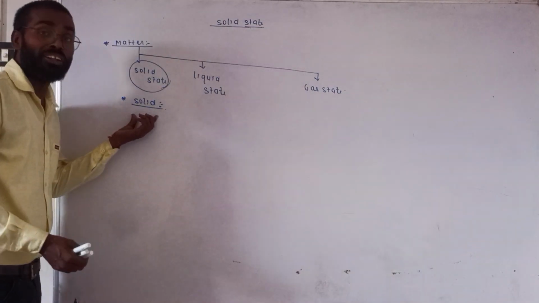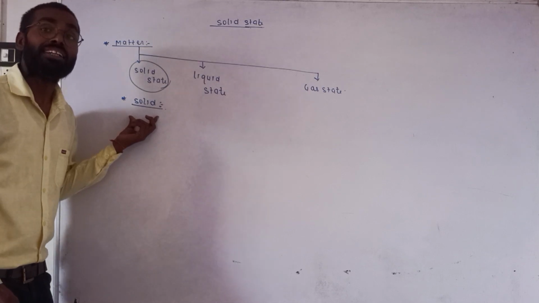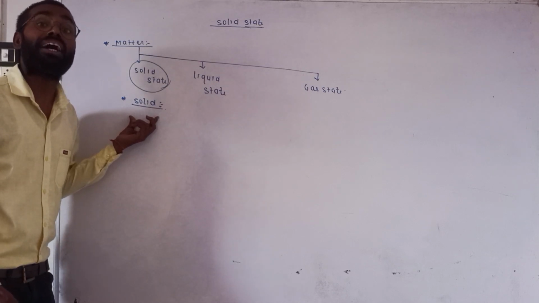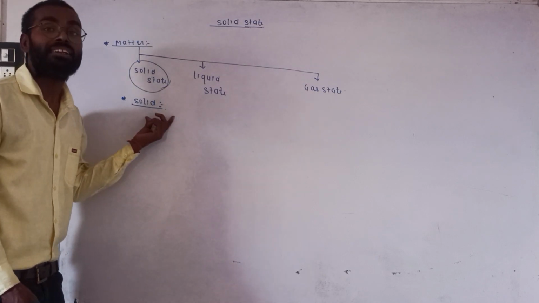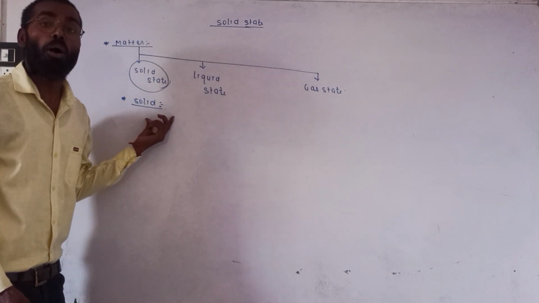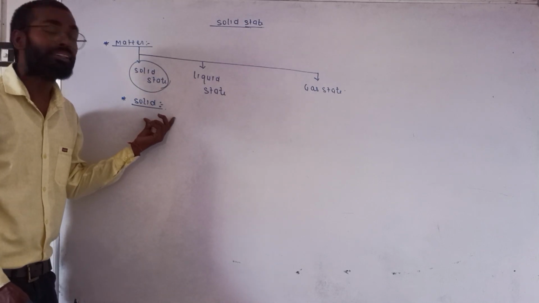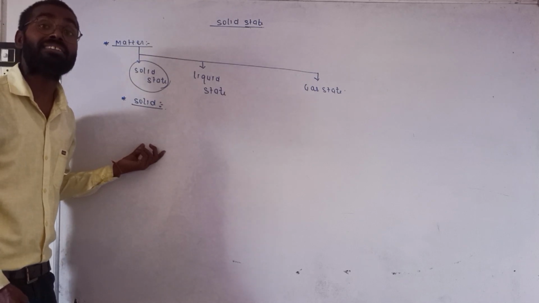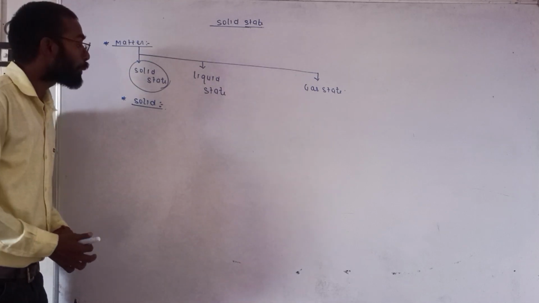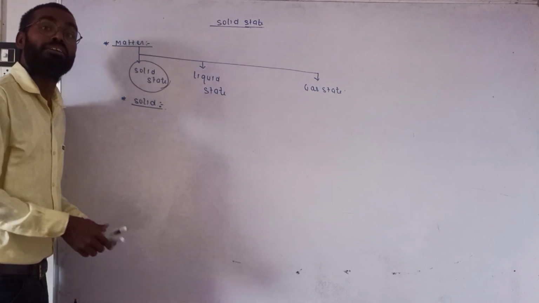In solid, all the atoms are bonded and held together by a large force of attraction. How can we check? If we apply any force or pressure, it does not change its shape, size or volume, meaning it has definite shape, size and volume.